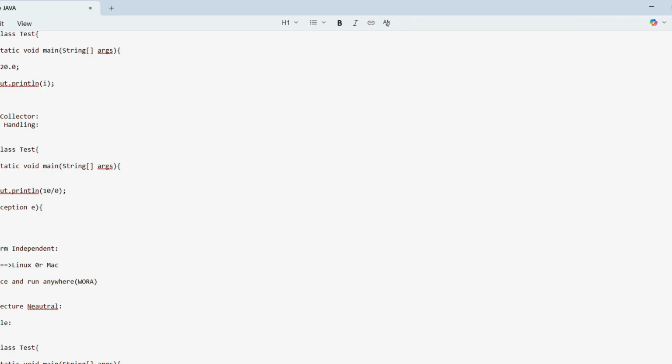Suppose you write a C program on Windows, we cannot run the program on a Linux machine. But if you write Java on Windows, we can run the Java program on a Linux machine also, because Java is platform independent. That's why platform related problems never come for Java. A Java program can run on any machine.